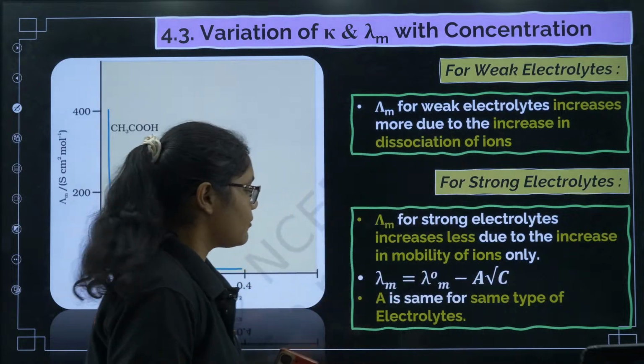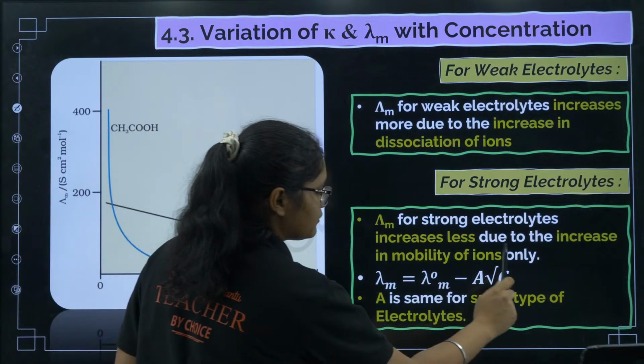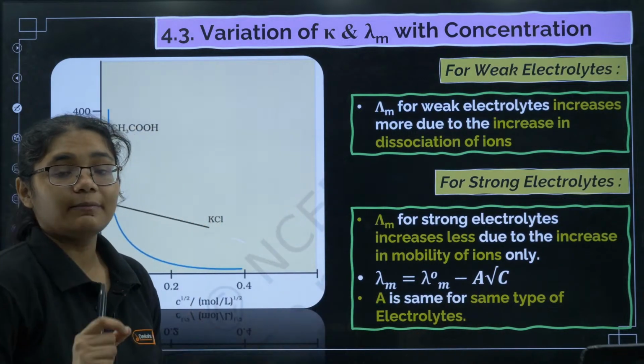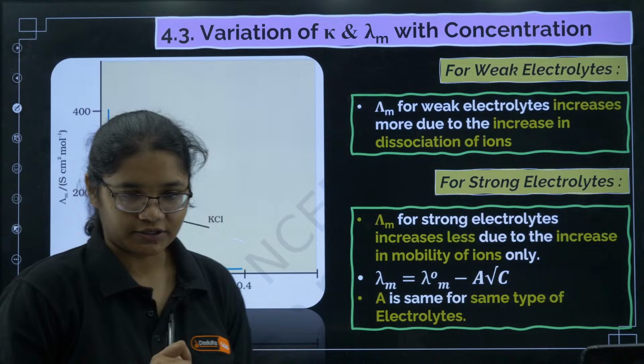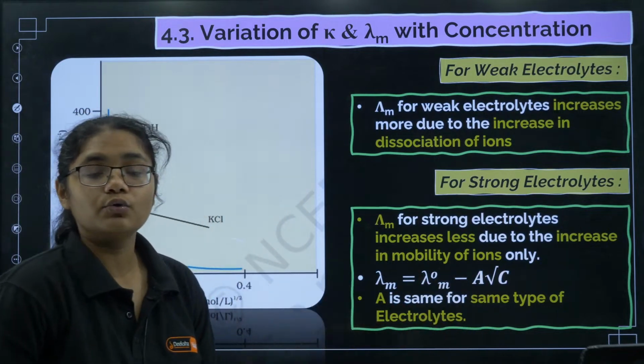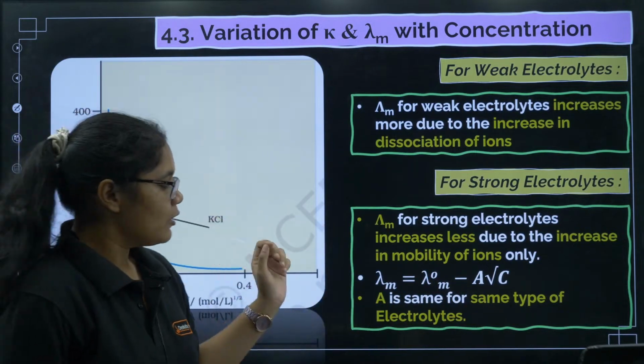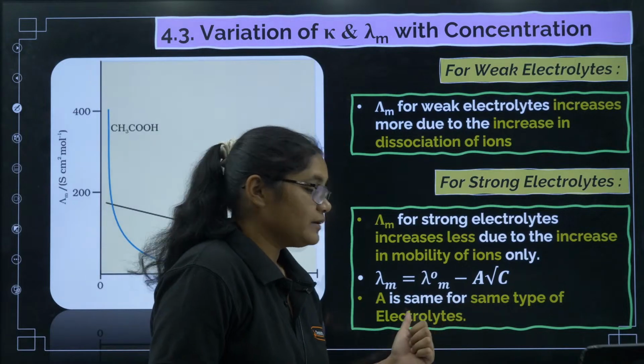Now here is one very important equation. The graph that we are discussing comes from this particular equation, which is called the Debye-Huckel-Onsager equation, where lambda m is equal to lambda naught m minus A into root over of c. Now A is a constant, or the slope of the graph. A is the same for the same type of electrolytes.